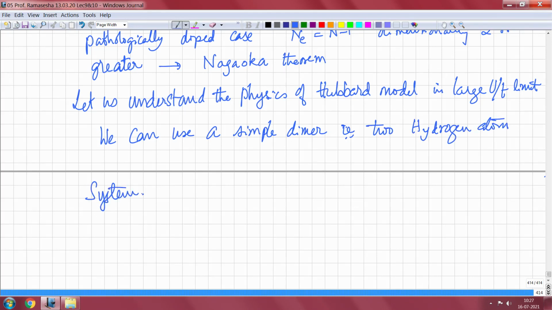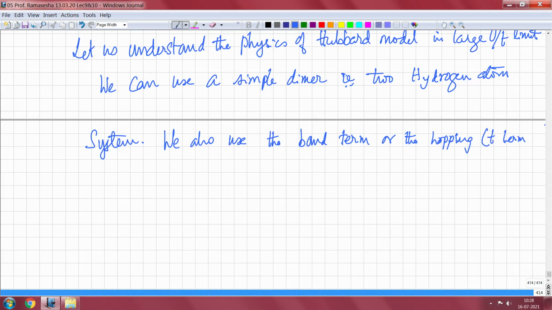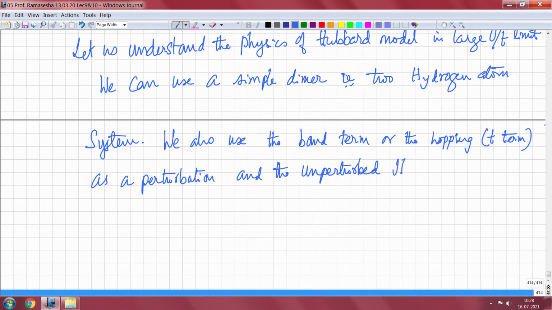We also use the band term, or the hopping t term, as a perturbation, and the unperturbed Hamiltonian is the interacting Hamiltonian.